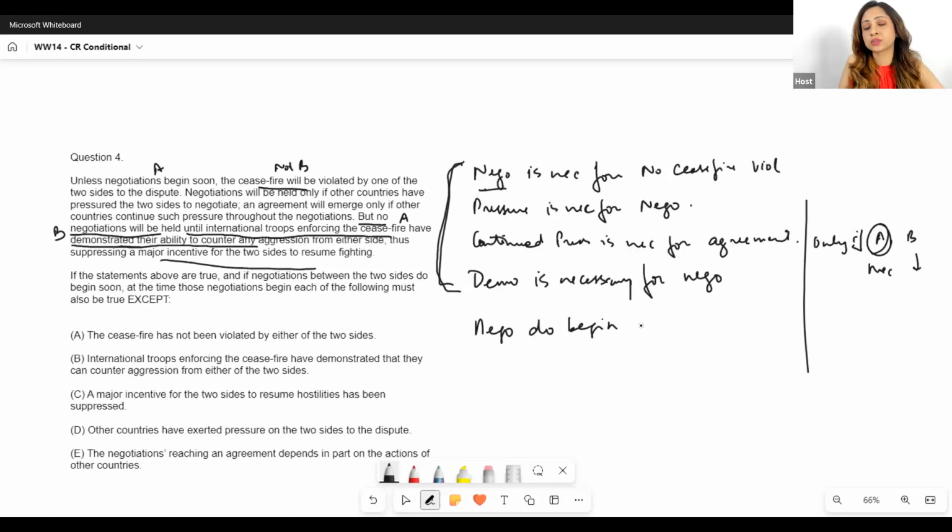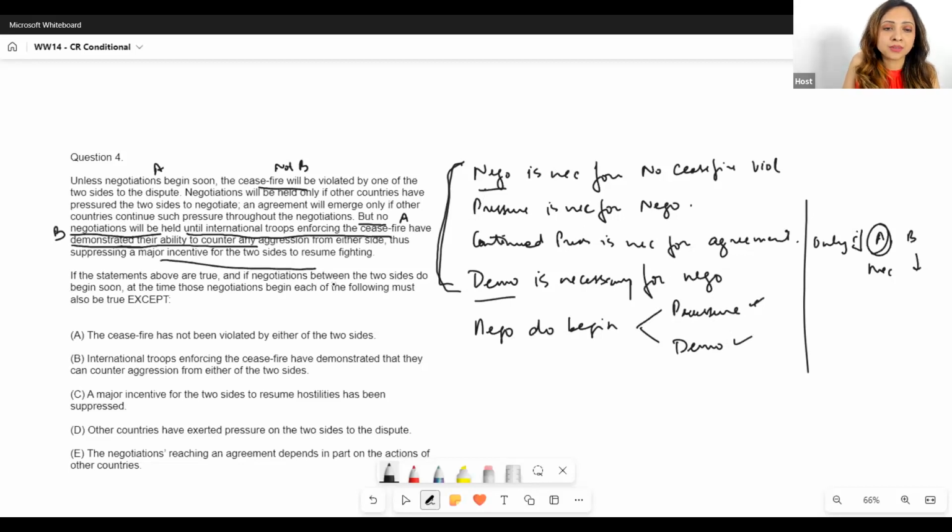Now if I'm told that negotiations do begin, they are going to begin, what does that tell me? That every necessary condition must have taken place, right? If my negotiations do begin, there are two things I can say for sure. One, I know that pressure was necessary for negotiations, so I am sure that other countries did put pressure. And I'm also sure that the demo took place, whatever this demonstration was. Only then can negotiations begin, right? These two things were essential for negotiation, so both of them must have taken place.